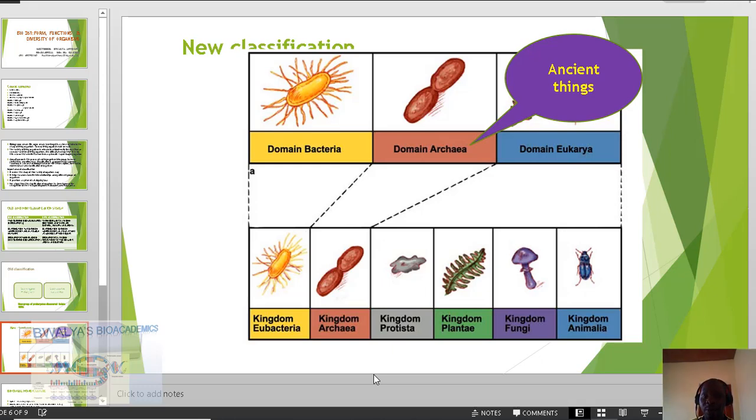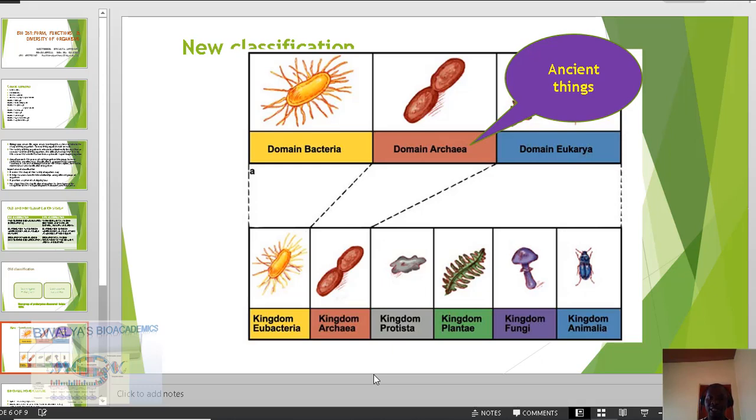The domain archaea consists of ancient things. In fact, I must mention that the domain archaea includes organisms that were the first to be discovered on Earth. And so these are the ancient organisms from which all the other organisms evolved. All right, and then we also have the domain eukarya. So under the domain eukarya, we have 4 kingdoms. That includes the kingdom Protista, kingdom Plantae, kingdom Fungi, kingdom Animalia.